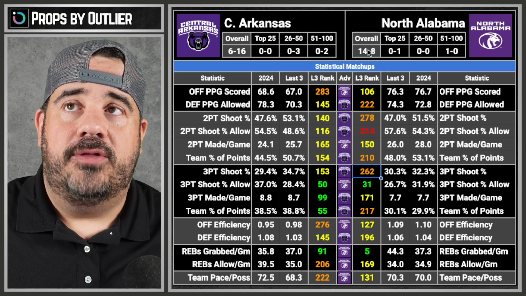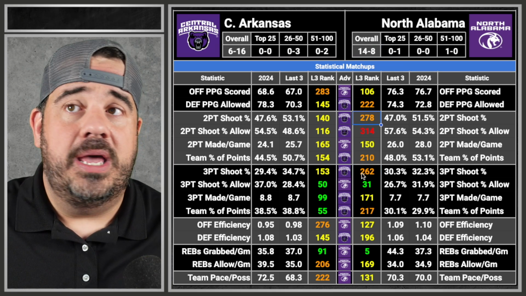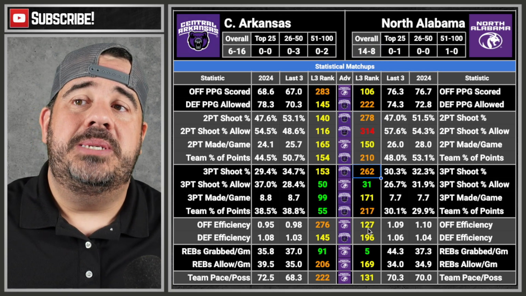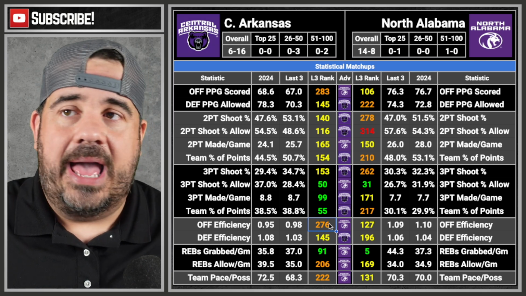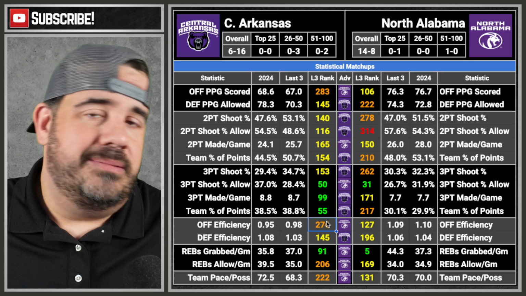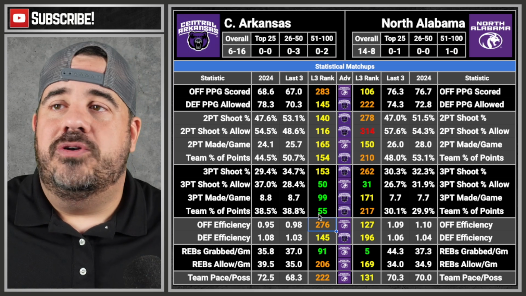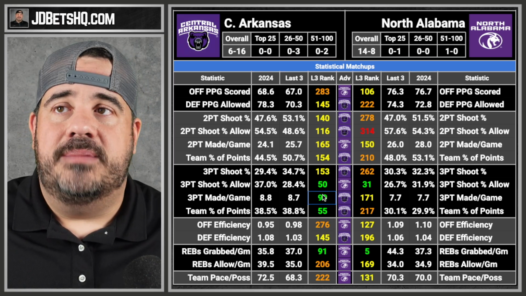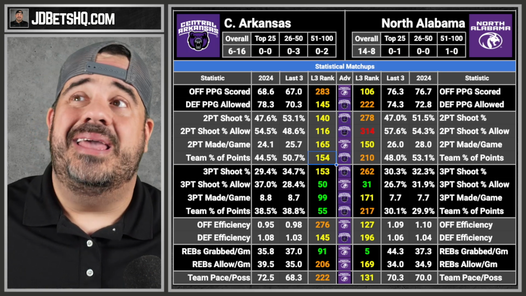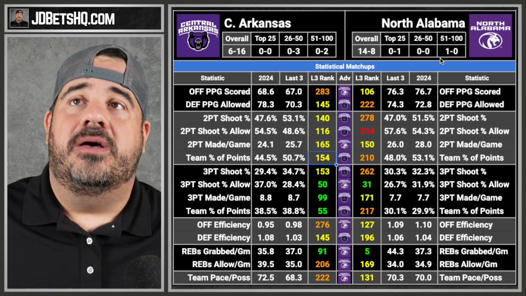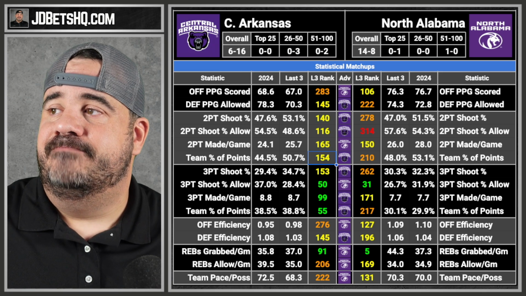North Alabama, yeah, they're great here, but they have not been playing well. They're not shooting well. Efficiencies are okay. That concerns me. If efficiency is consistency, that's what it is. If you're not consistent, you're going to have a rough day sometimes. So this could be issues. But 14.5 is a lot of points. I am tempted. So now, I'm gonna do it.